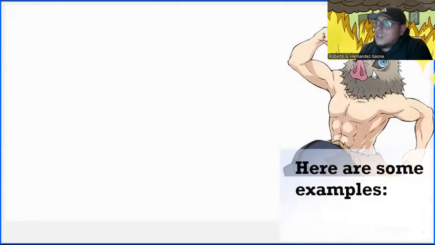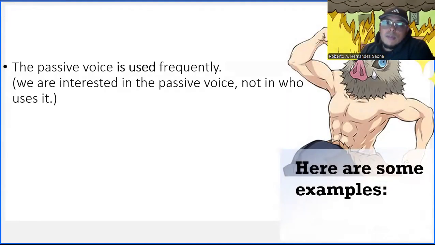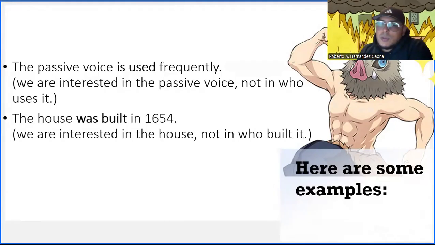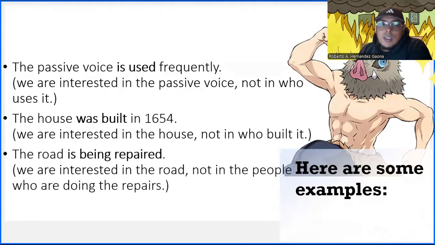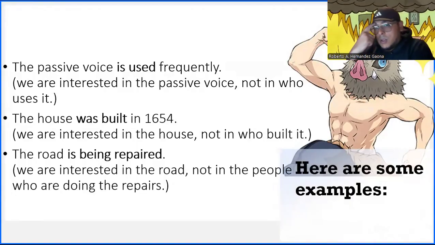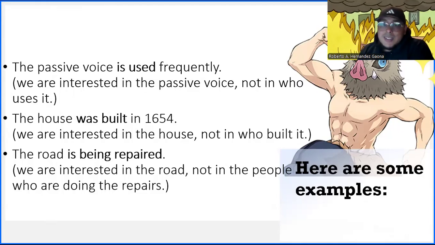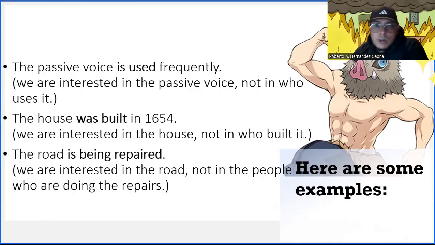Let's move on. Here are some examples. We have "The passive voice is used frequently." We have "The house was built in 1654," and we have "The road is being repaired." So let's analyze a little bit the last example that we have there. "The road is being repaired." Now here, maybe it's not important who's repairing the road. Obviously, it's probably city workers.